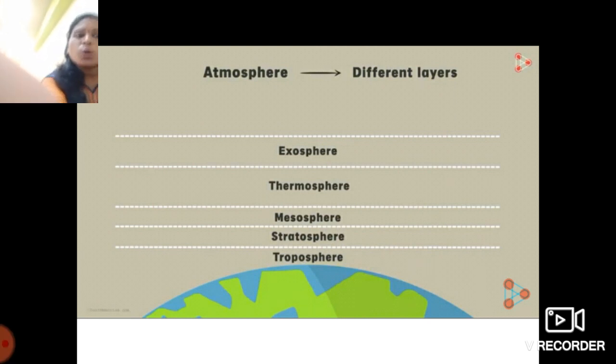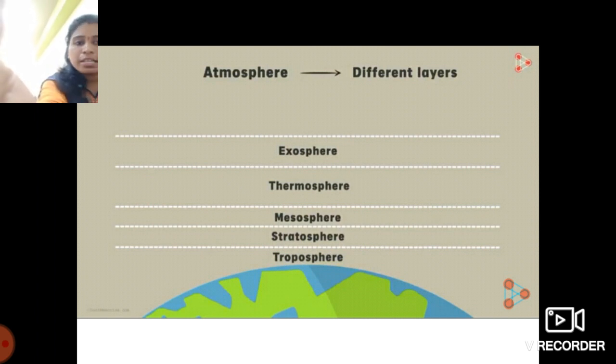I'm sure you can guess the reason why the bottommost layer possesses the greater pressure. See here, the weight of the air above the troposphere, that means the weight of the air in the stratosphere, mesosphere, thermosphere and exosphere, is greater than the weight of the air above the stratosphere.